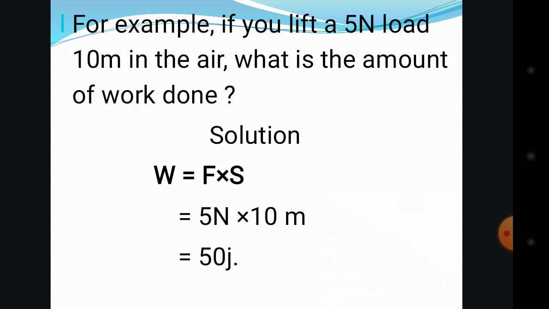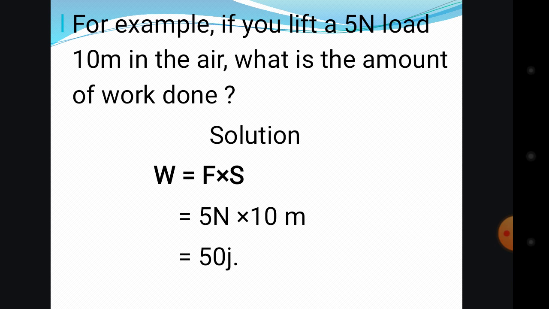If you multiply them together, we have 50 joules. That is the amount of work done. We can also change this 50 joules into 50 Newton meters, because we have 5 N and 10 m. Or we can leave it as 50 joules. They are all the same; it is all the unit of work done.